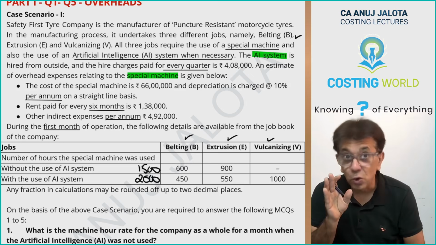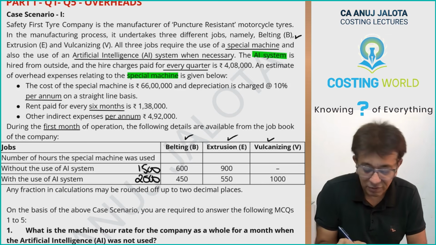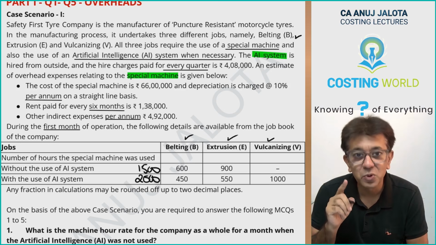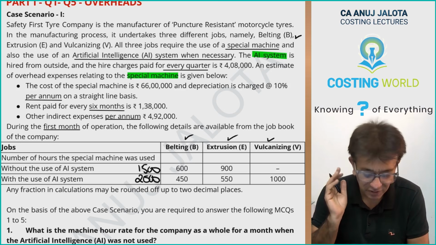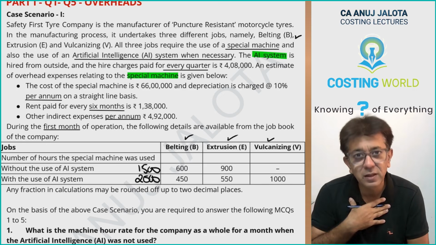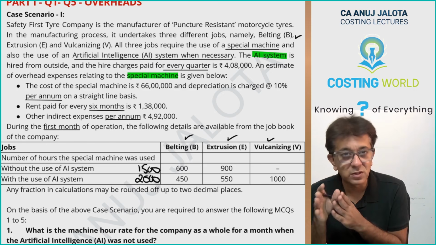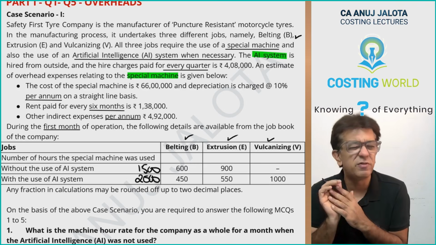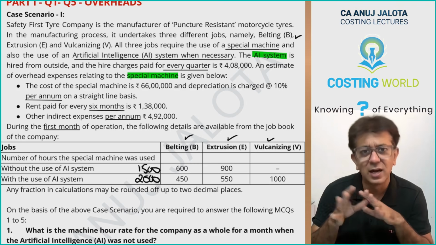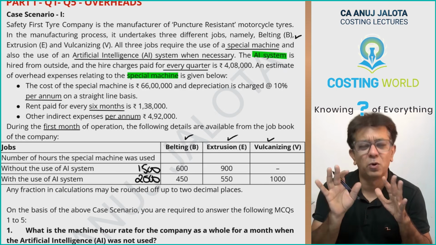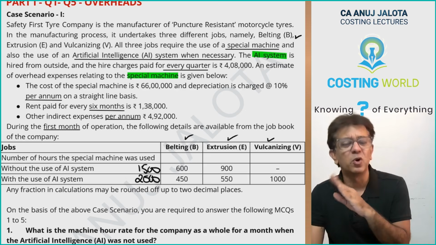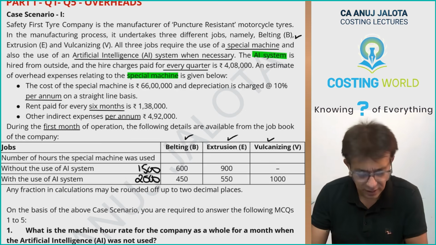Coincidentally, even the total number of hours in the question that we all have in our books was 3500 only. Any fraction in calculations may be rounded off up to 2 decimals. Now, one thing: how ICA solves this question is very different from how we solve it in a very easy way. ICA does that in a complicated way. Our answers will be matching, but my way, I always try to think, will be far simpler. In case you have your own way, please do like that, and match the answers.